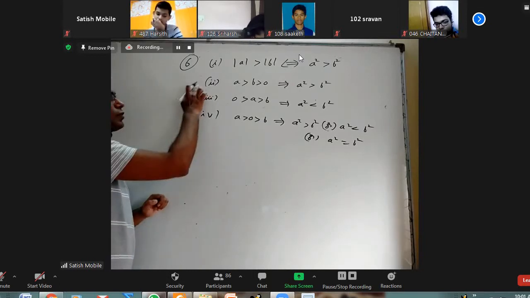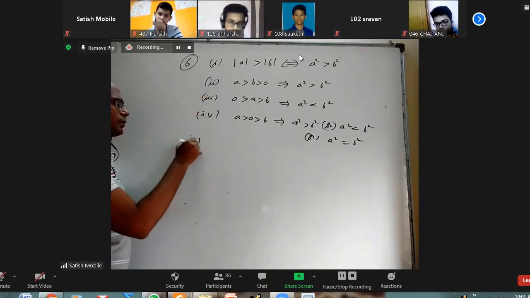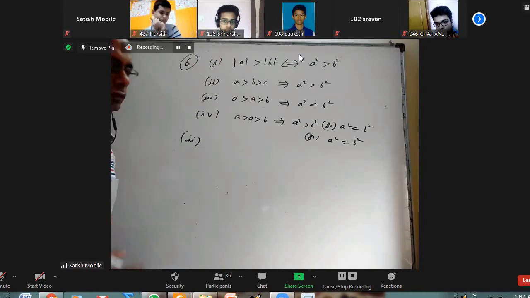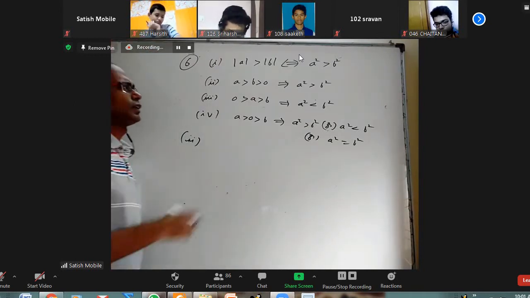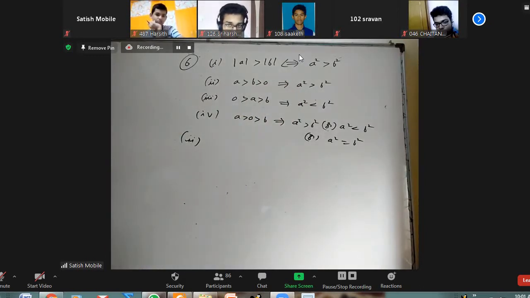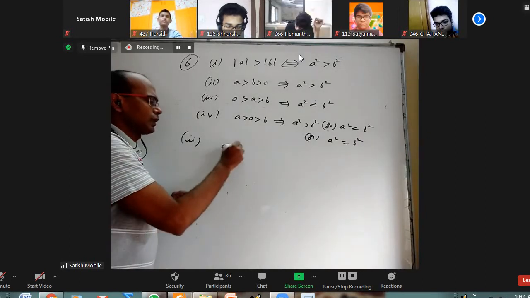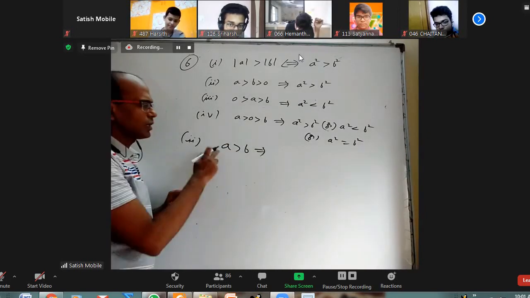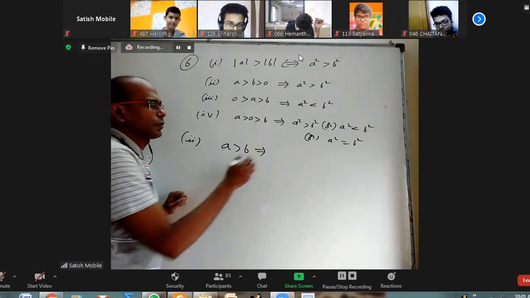Okay. Let's say I want to prove only the second one, which is obvious, but in the way that we are doing how to learn, you can take this minus this and say A plus B is positive and A minus B is also positive, and the product of two positive numbers is positive. That is one way. Or A greater than B, I can multiply with A on both sides because A is a positive number.